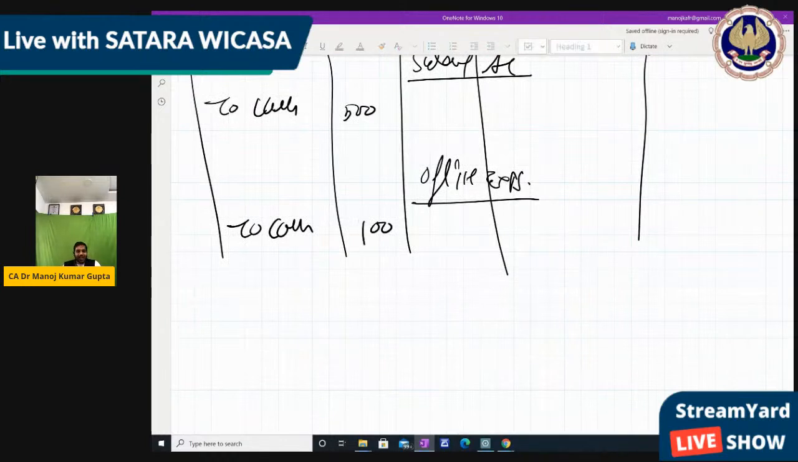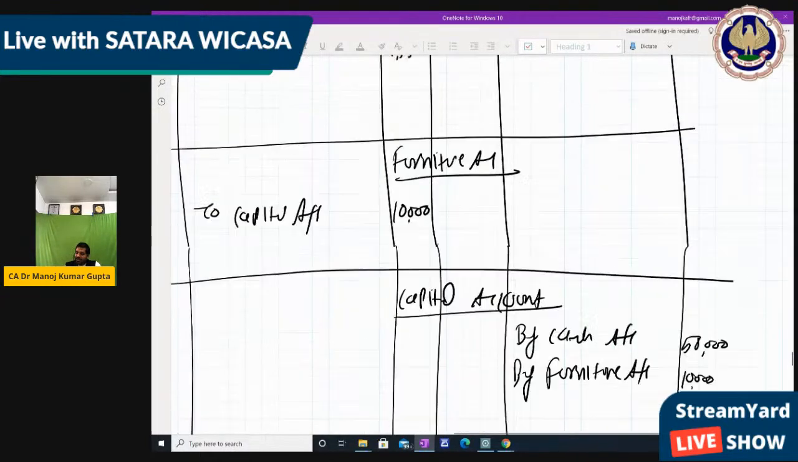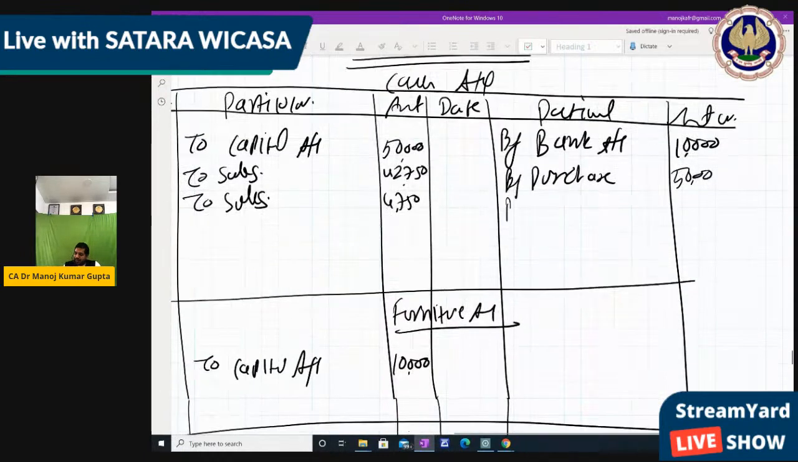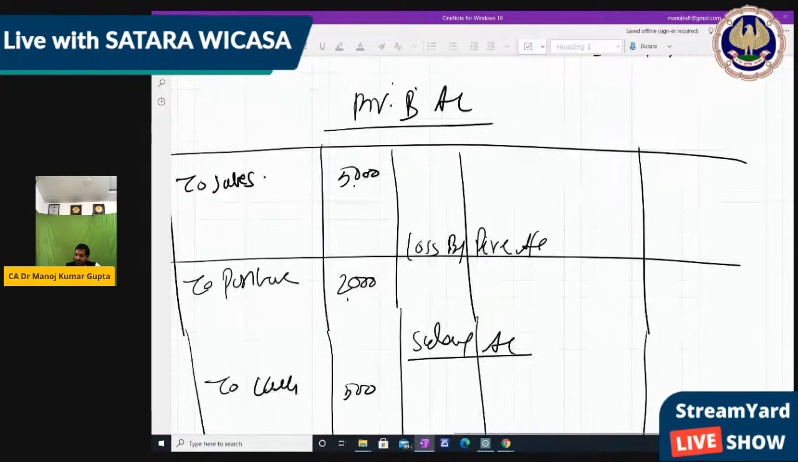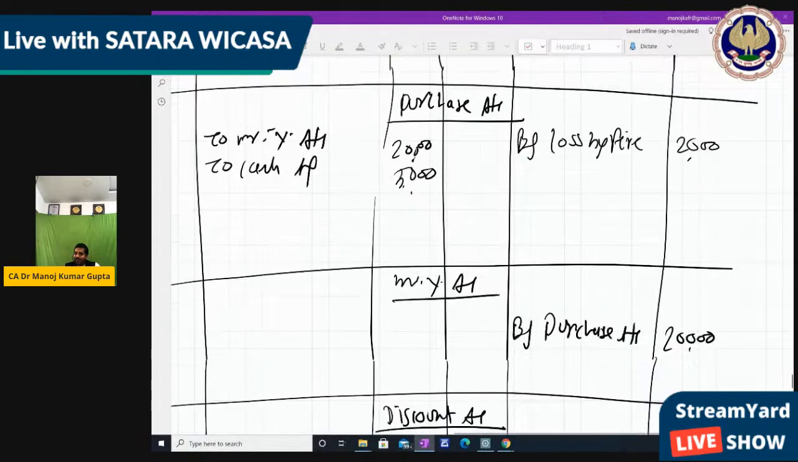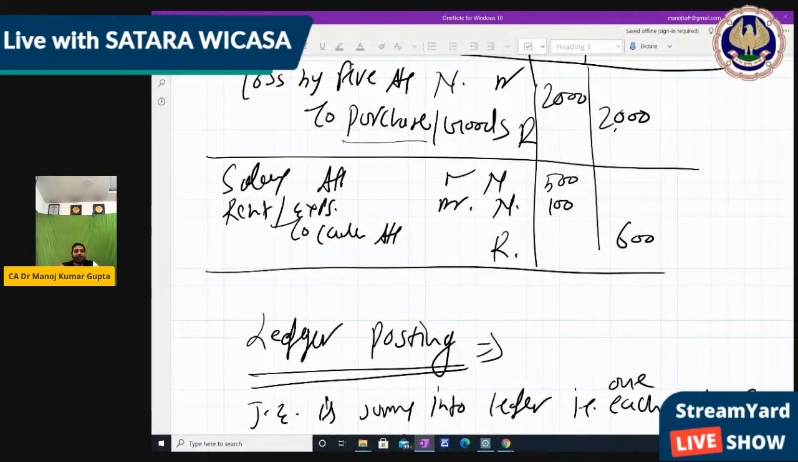Right? Now the second effect is in the cash account, so that our double accounting system is complete. Now by salary 500, by office expense 100. Okay, so with that all transactions, journal entries and ledger posting are done. Right, now the second process is done, that is ledger posting.